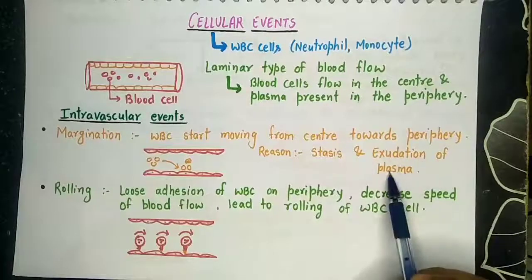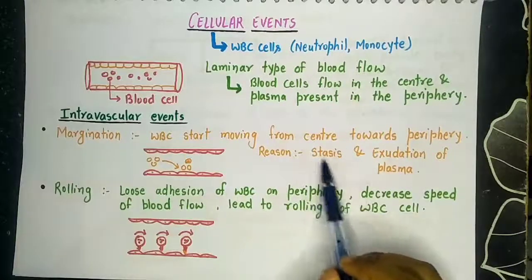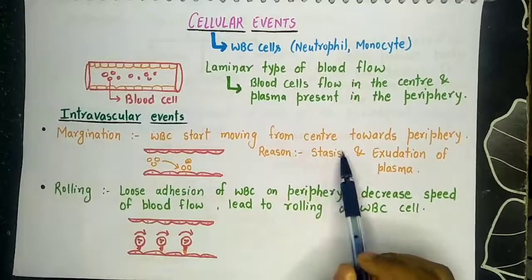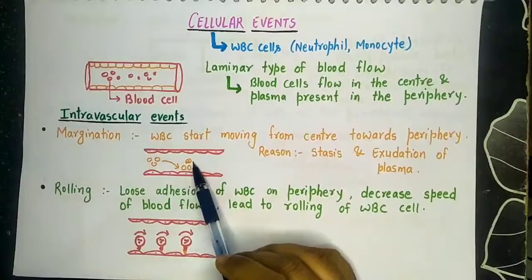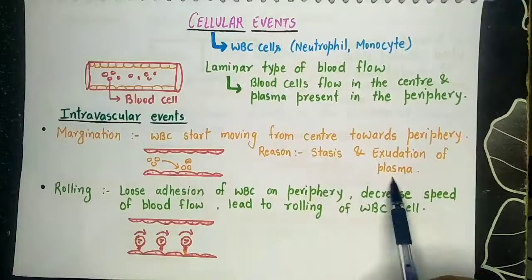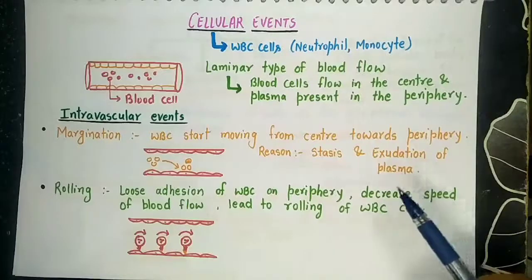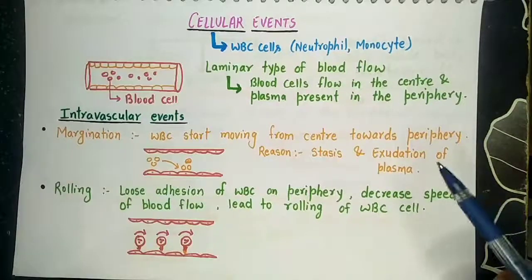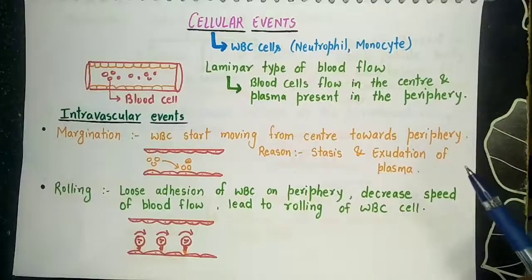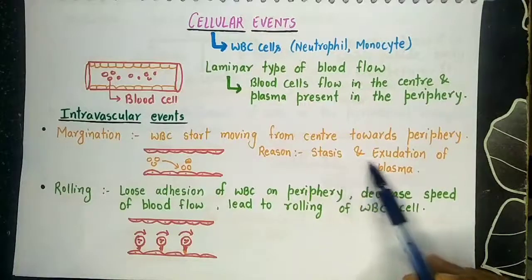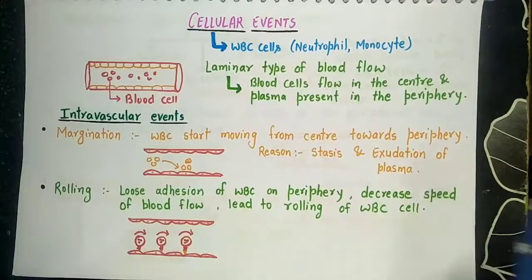Stasis and exudation of plasma. Stasis means slowing of the blood flow, due to which WBC will start moving towards the periphery. About stasis and exudation of plasma, I have discussed in my previous video on vascular events of acute inflammation. So please go there and watch my previous video for knowing in detail about stasis and exudation of plasma.